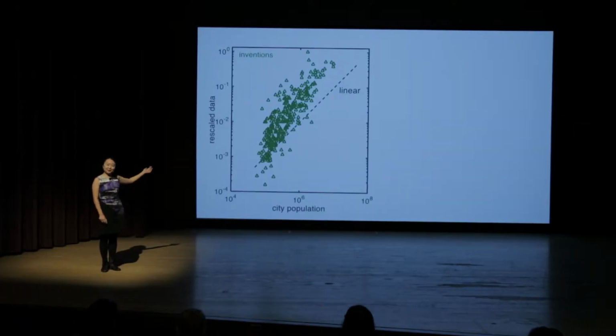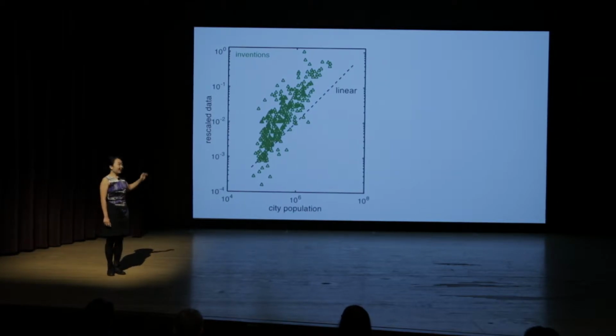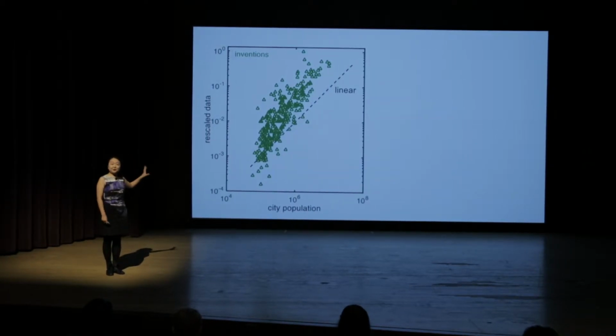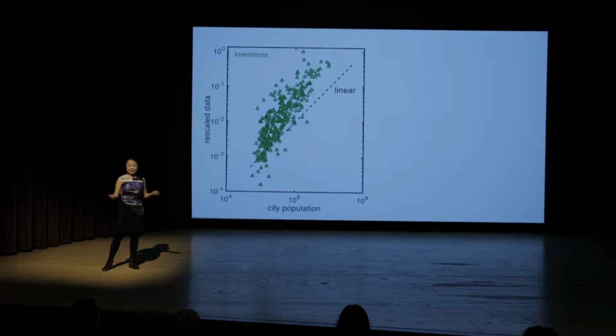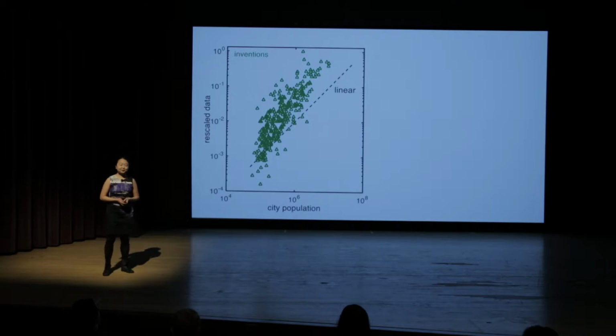If we live in a world where we double the city population, we simply double the amount of inventions produced, I'm expecting to see this black line, which we'll call the linear world. However, the data we see from 300 US cities of drastically different sizes and in drastically different areas show this very simple relation that is steeper than this black line. It means when I double the city size, I more than double the amount of inventions produced. That is strange. What makes it more interesting is that it not only happens for inventions, but it happens for some other things that affect our lives.